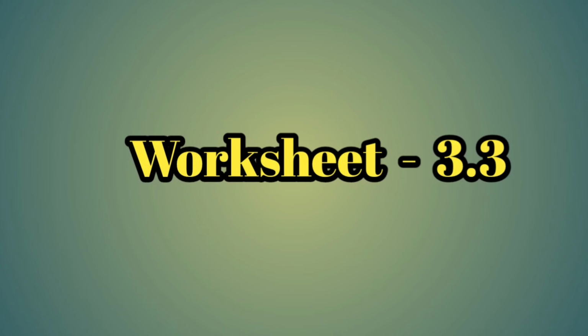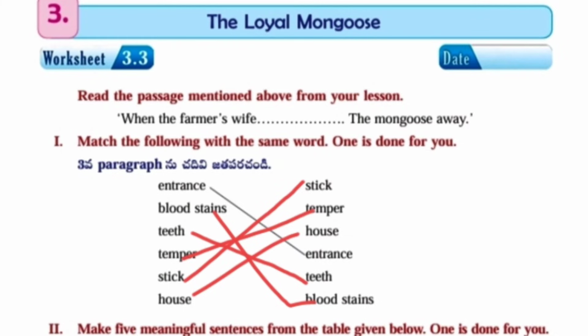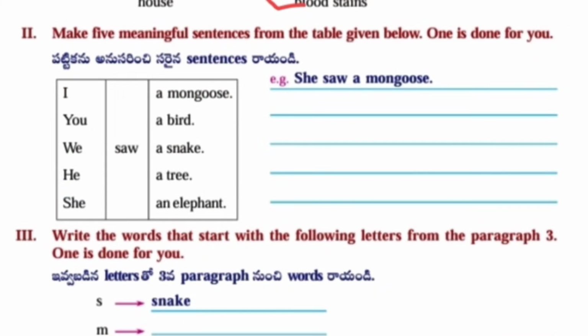Next, worksheet number 3.3. Read the passage mentioned below from your lesson. When the farmer's wife up to the mongoose away. Match with the same word. One is done for you. Entrance, entrance. Blood stains, blood stains. Teeth, teeth. Temper, temper. Stick, stick. House and house.